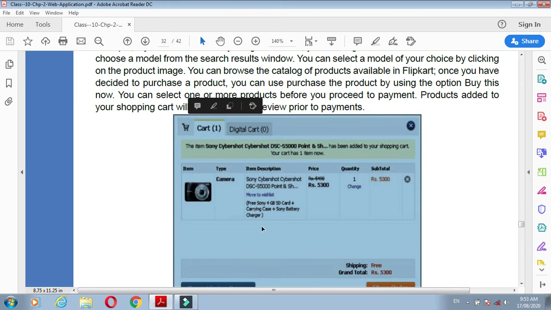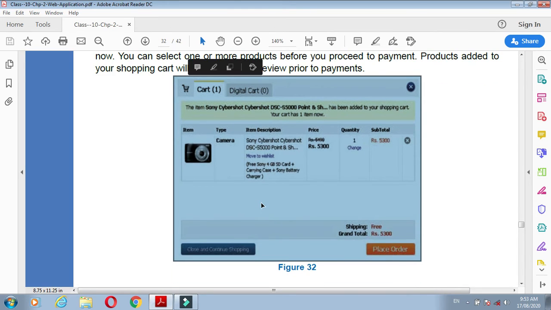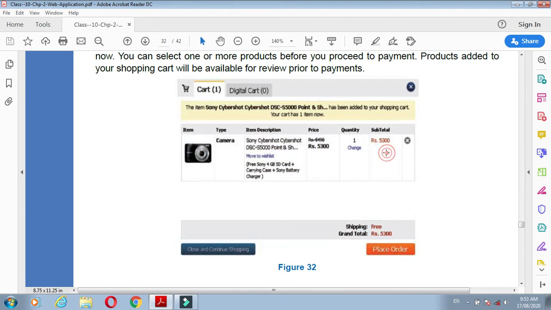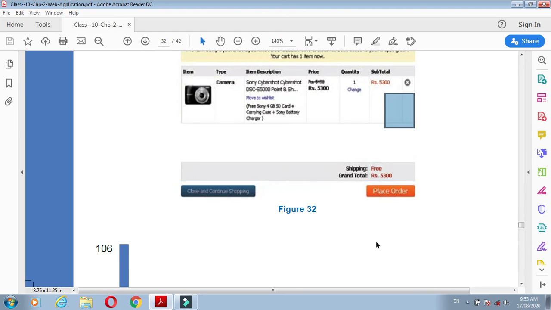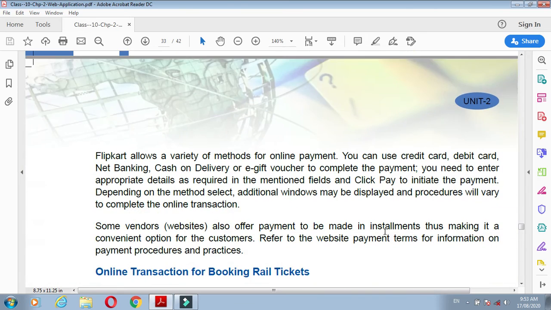All the products are added one by one, listed below, and their quantity and total prices are displayed here. In this way you can purchase more than one product, and you can pay by placing your order.